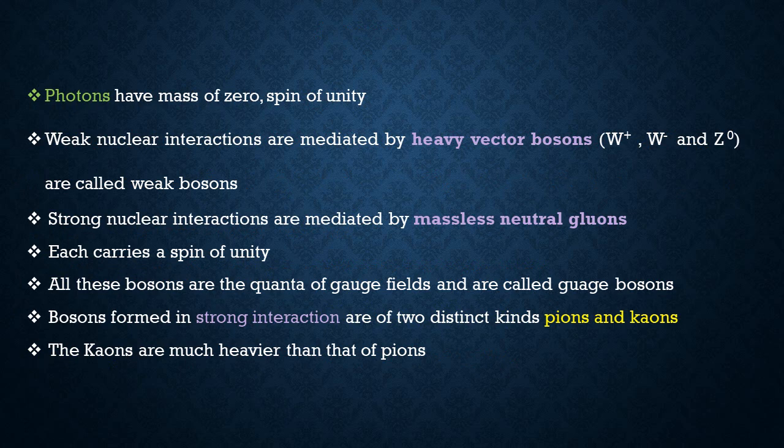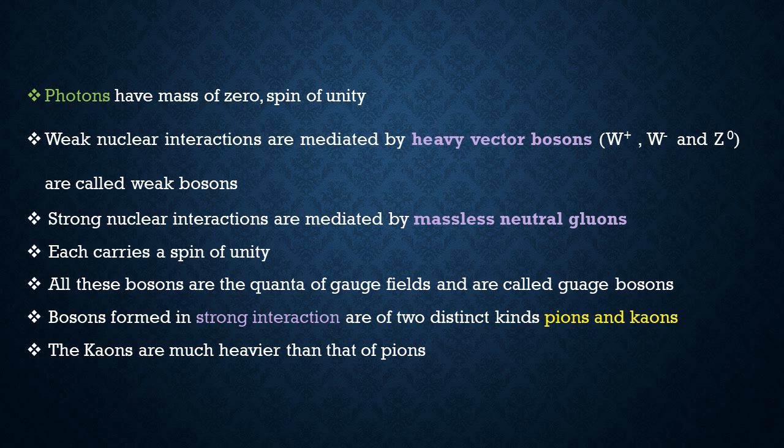The particles which have very weak nuclear interactions are mediated by heavy vector bosons. We call these particles weak bosons. The particles which follow strong nuclear interactions are mediated by massless neutral gluons. All these particles carry a spin of unity. All these bosons are quanta of a gauge field, and we call them gauge bosons.